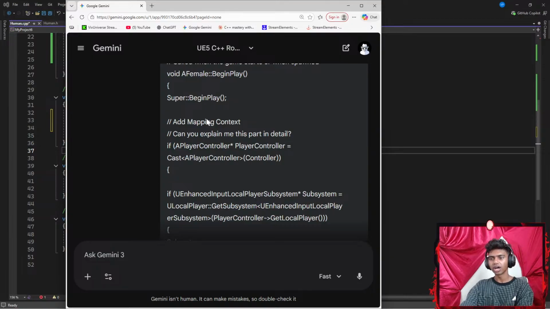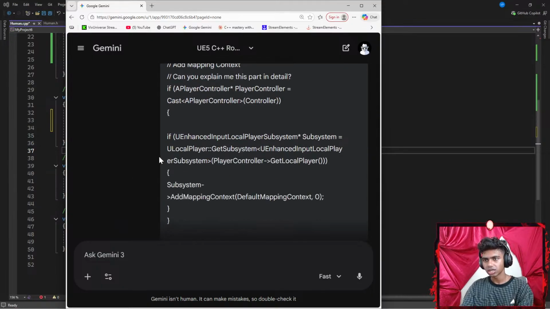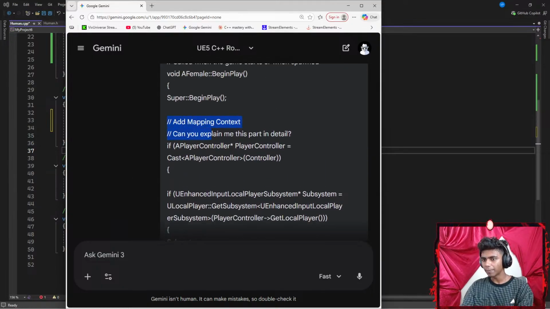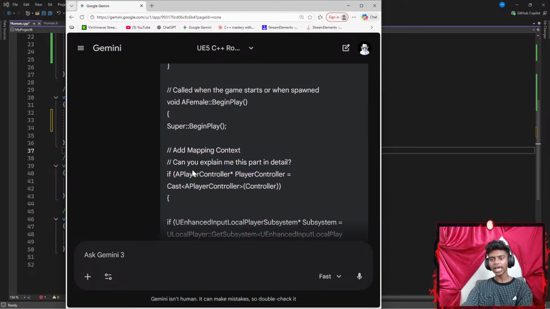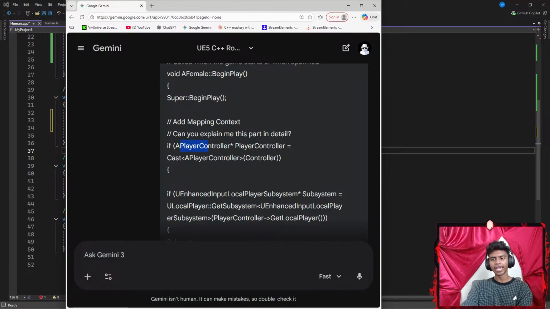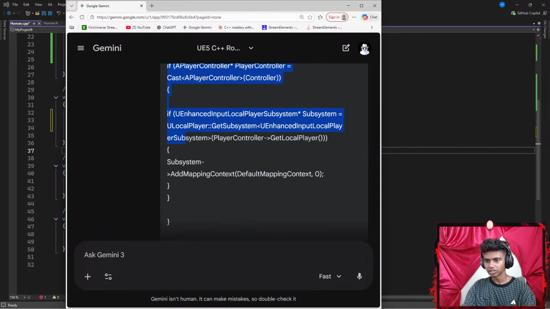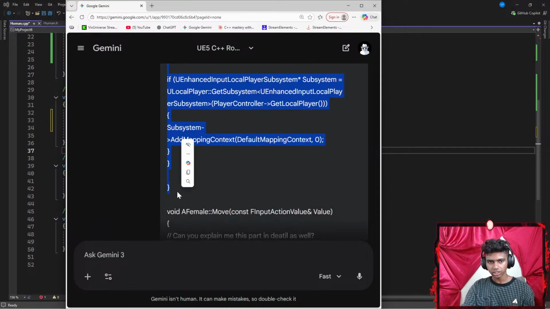So what I firstly gotta do is, let's see. Okay, add mapping context. Can you explain this part? So under my begin play, I add an if statement to check if a player controller, which is represented by the player controller's pointer, is equal to cast a player controller. Okay, I probably need an explanation for this part. Let's go with something like Super Begin Play up till here.